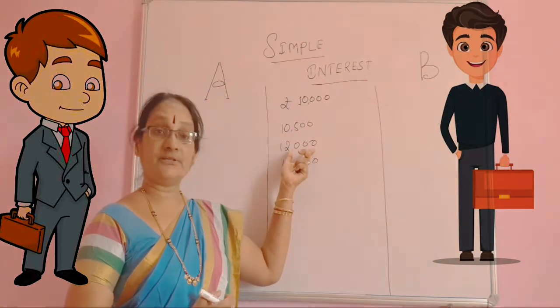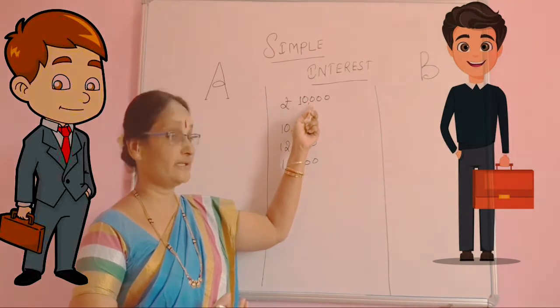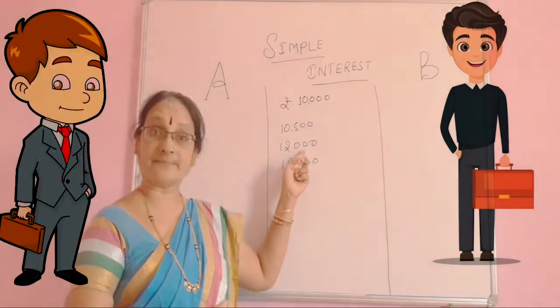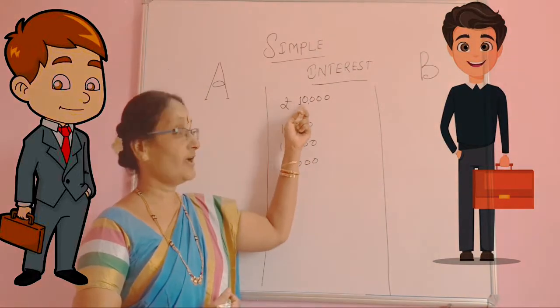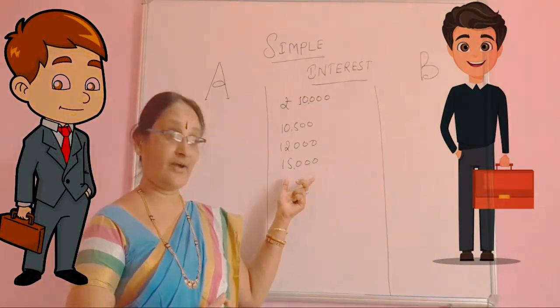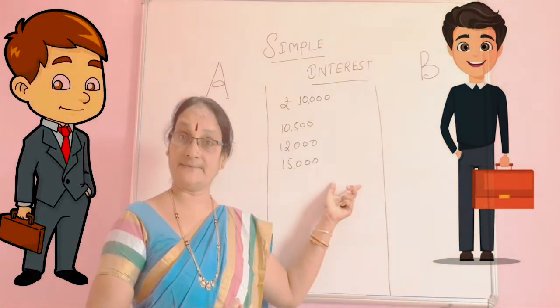If you keep 3 years, you may get 12,000. You are keeping 10,000, here 2,000 is extra. So, if you are keeping 10,000 only, after 5 years or 6 years, you will get back 15,000.